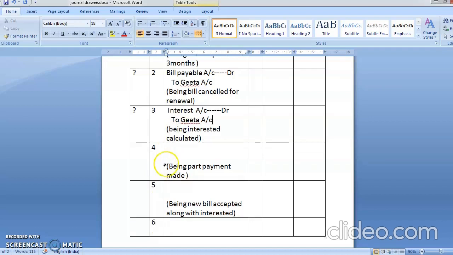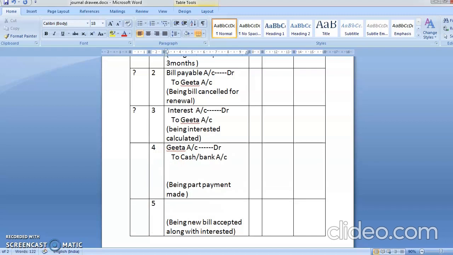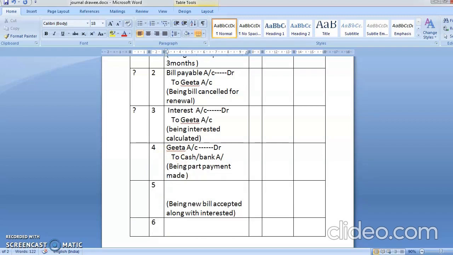What will be the next entry? Next entry is for part payment. See, you have to give the money, so money is going out from you, so it is Geeta account debit to, yes, what is going out? Cash. Cash or bank account.